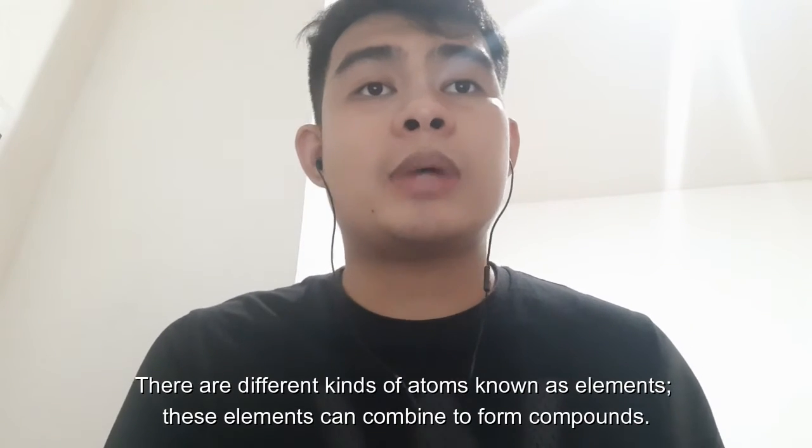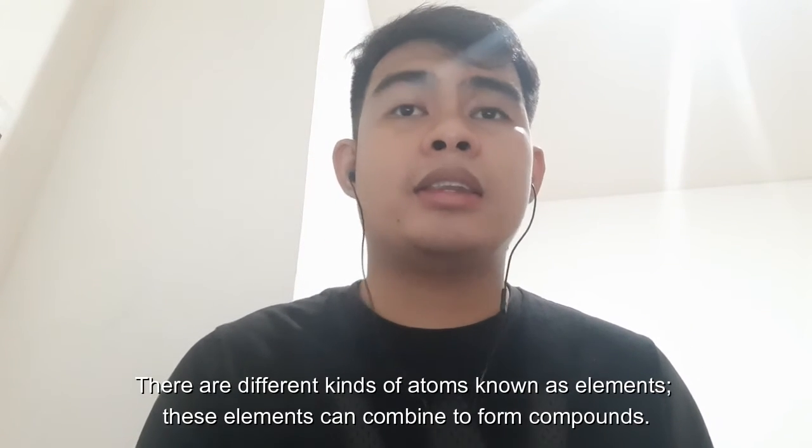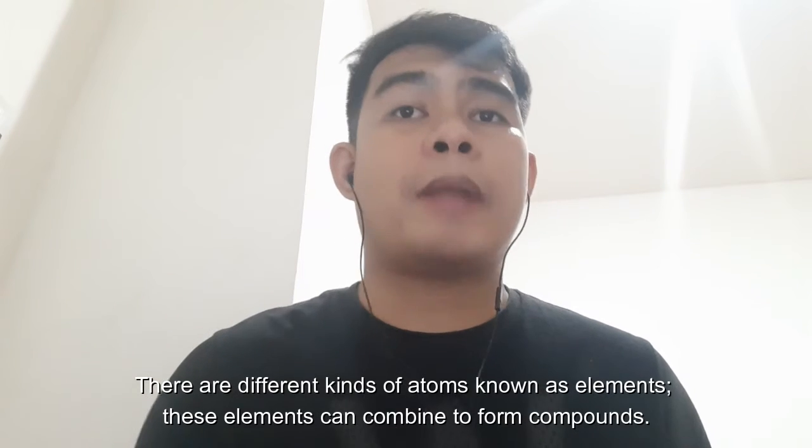There are different kinds of atoms known as elements, and these elements can combine to form compounds. Different compounds have distinctly different properties. Material objects are composed of atoms and molecules. So basically, each element, each compound has their own electrical property, and if you can recall in your chemistry class, you have their electrical conductivity in your periodic table.